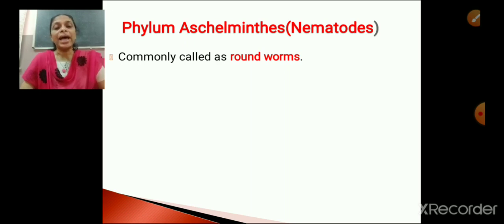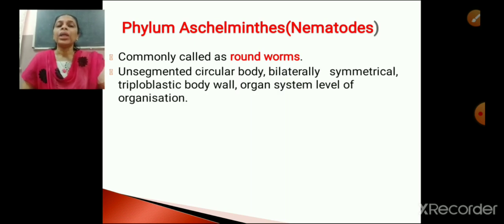Now phylum Aschelminthes is also called phylum Nematoda and the members are called nematodes. So commonly they are called roundworms. The reason for that is they have an unsegmented circular body. So their body is circular and it is unsegmented.